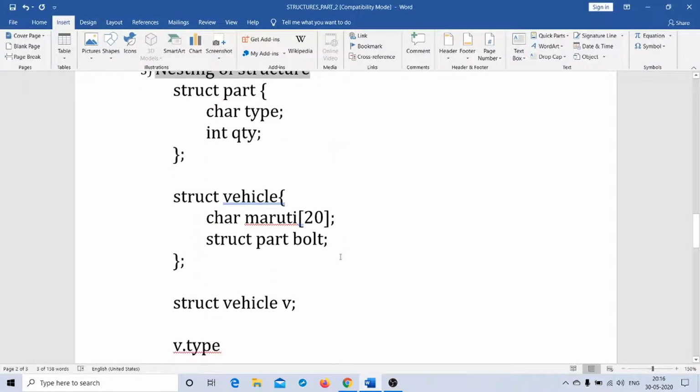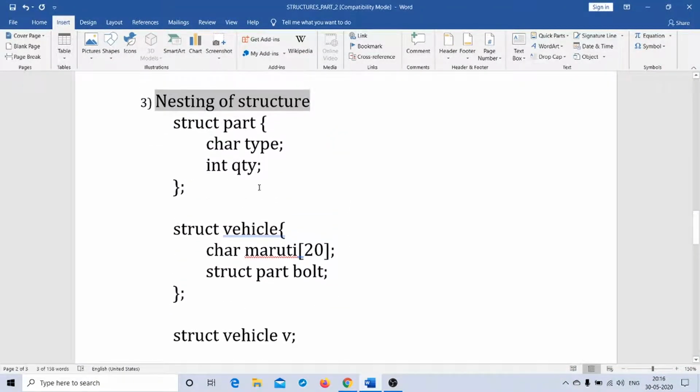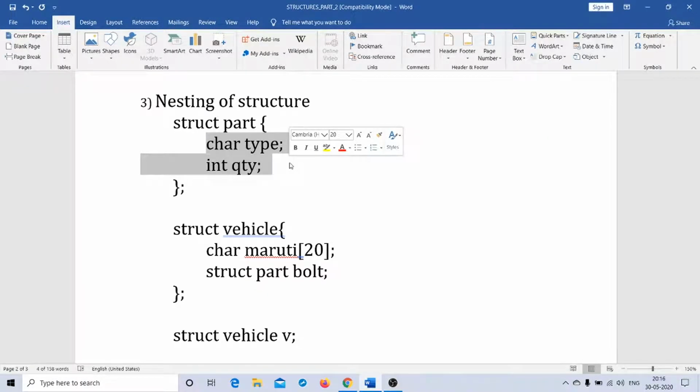Nesting of structure means you access the member element of one structure with the help of a structure variable belonging to altogether a different structure. That means with the help of this v, which belongs to vehicle, you access these member elements. If you are able to do that, that is called nesting of structure.